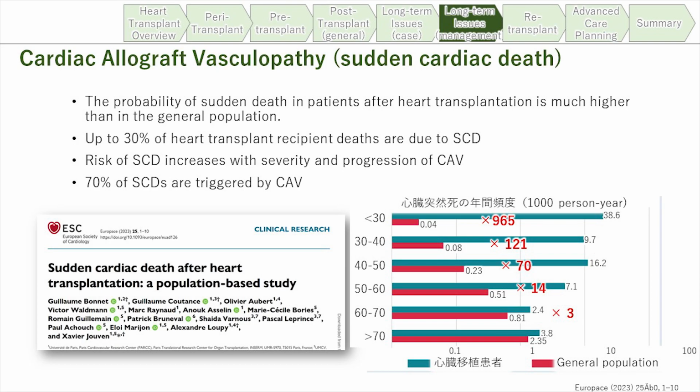The sudden death frequency is very high in the transplant recipient, nearly 100 or 1,000 times higher than the normal population. That is because the transplant heart is denervated, so the patient doesn't feel any pain.